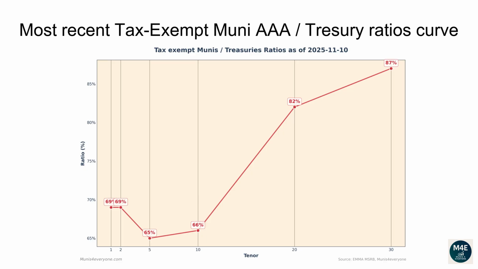The current one-year ratio is 69%. The 2 years ratio is 69%. The 5 years ratio is 65%. The 10 years ratio is 66%. The 20 years ratio is 82%. The 30 years ratio is 87%.